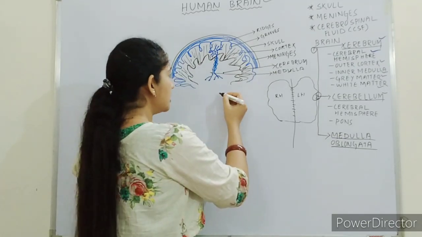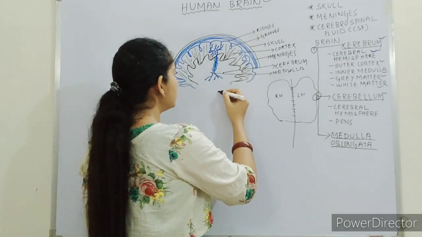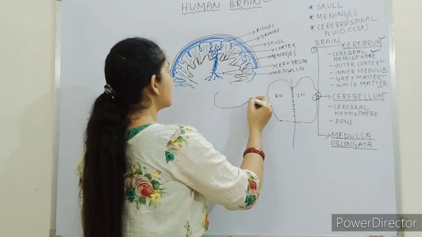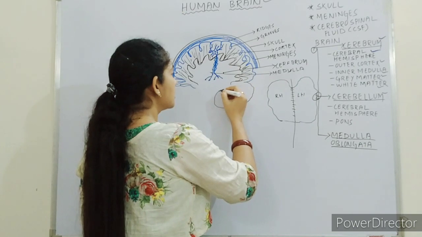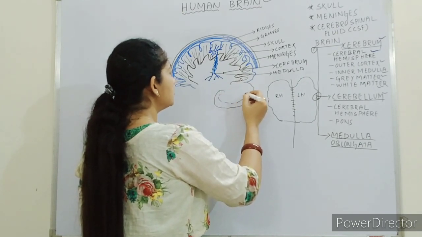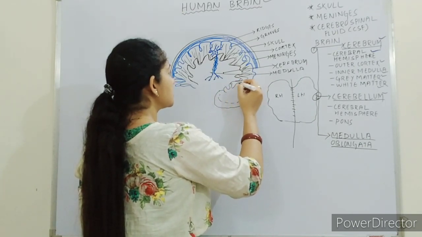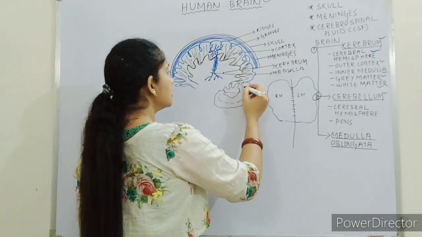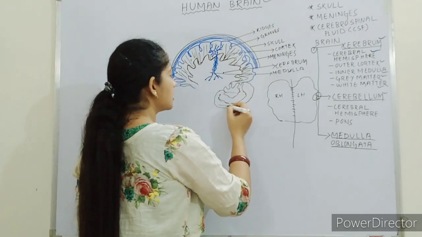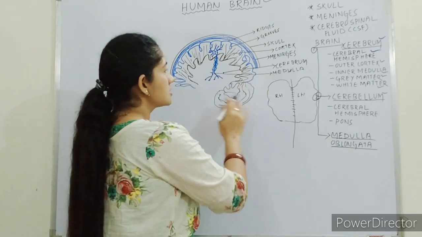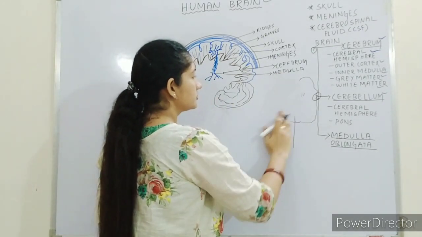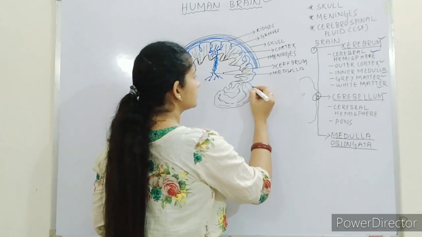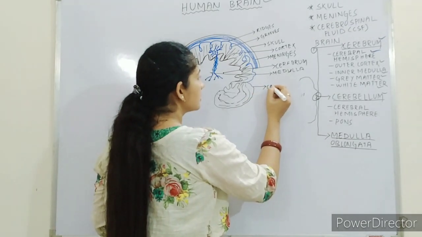Okay. So down below the cerebrum, the cerebellum is present. Just below the cerebrum, the cerebellum is present. Here I am just doing a rough diagram. This is the cerebellum. I am just erasing this one. So here I can write.